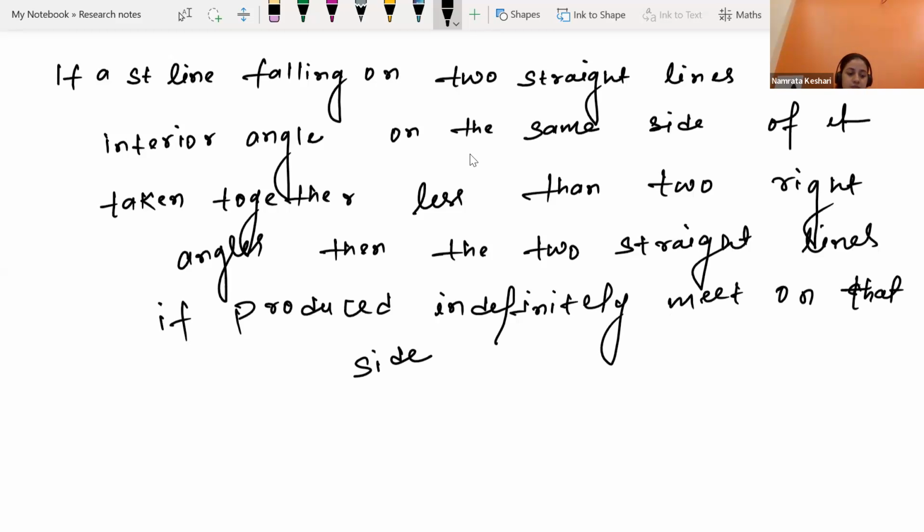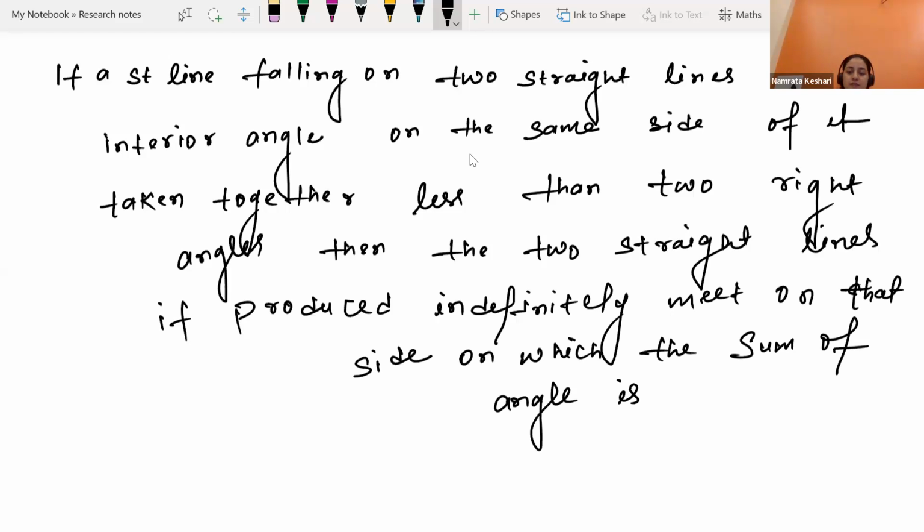On which side the sum of the angles is less than.